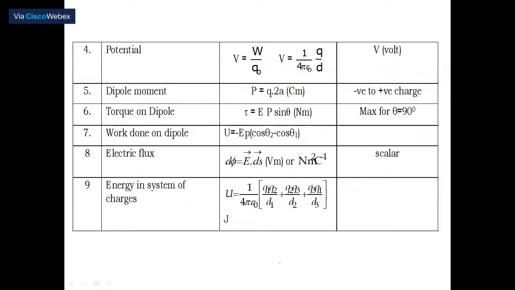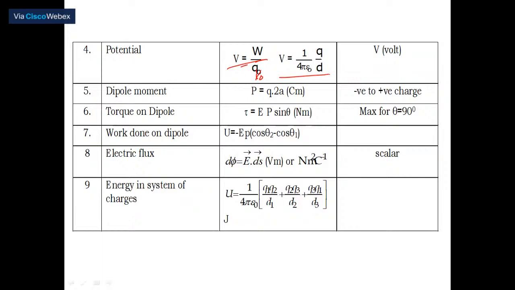That's why V is equal to W divided by Q naught, where Q naught is the unit charge, if we want to move a unit positive charge. Potential at any point is V equal to 1 by 4 pi epsilon naught into charge divided by distance.